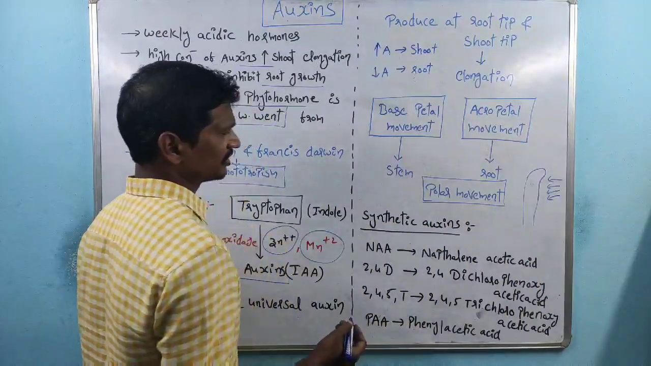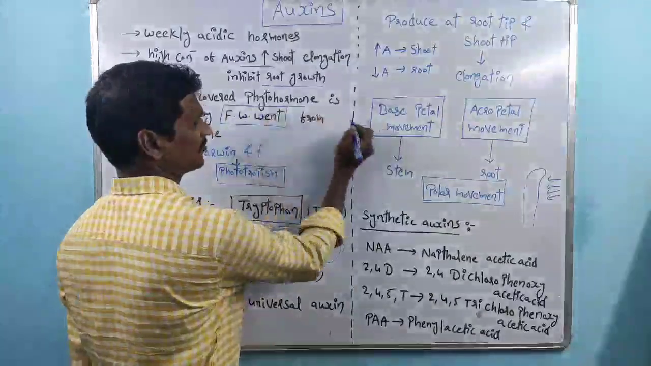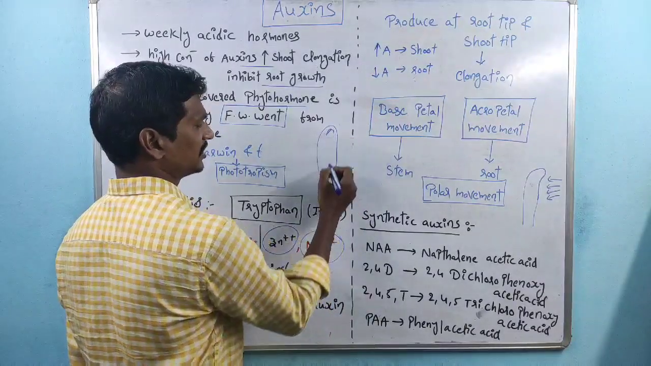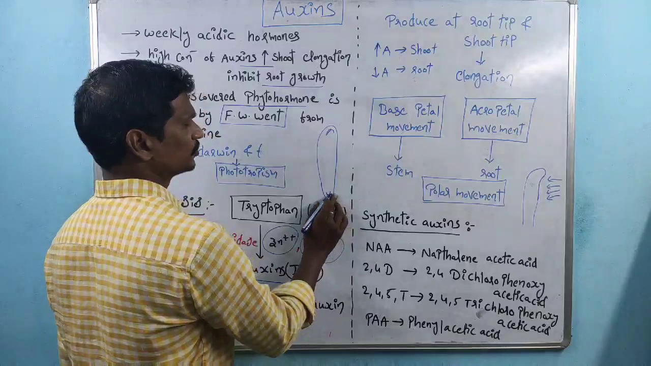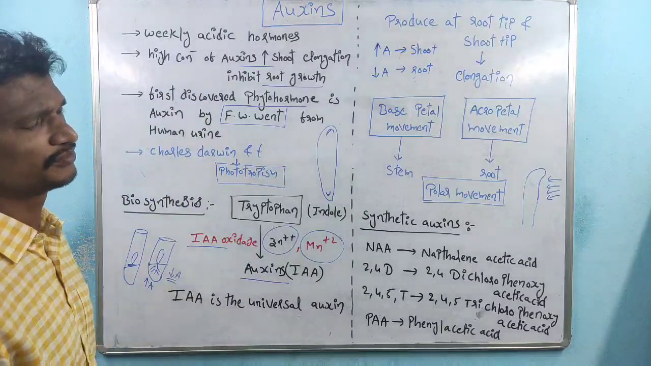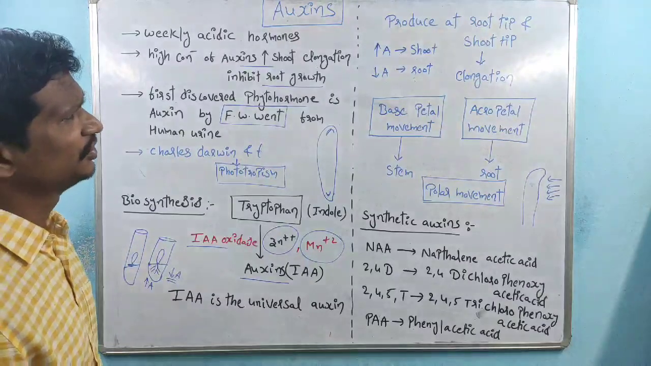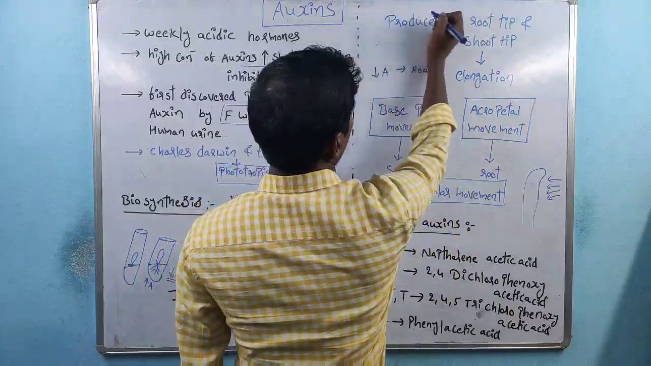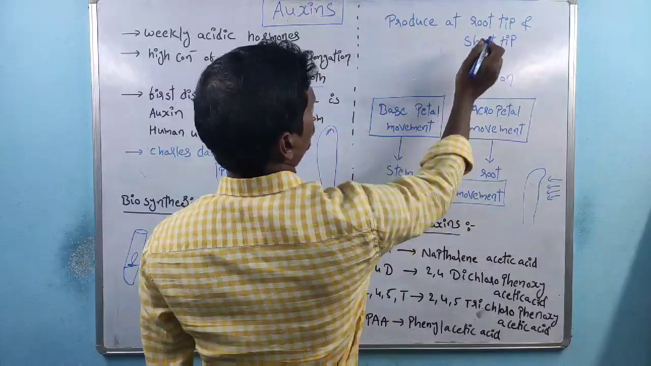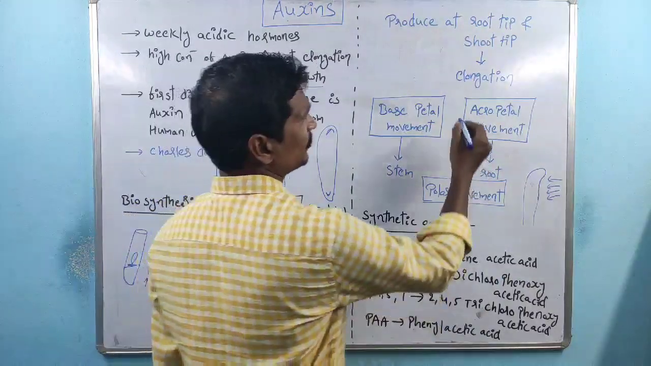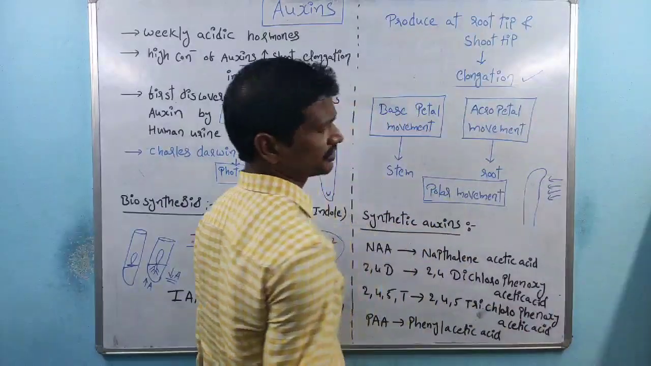Generally we know, whatever the plant parts are there, right? So there is a shoot tip and a root tip. The shoot and root tips produce the auxins. So here this is one of the shoot tips, and the shoot tip produces the auxins involved in the elongation process.